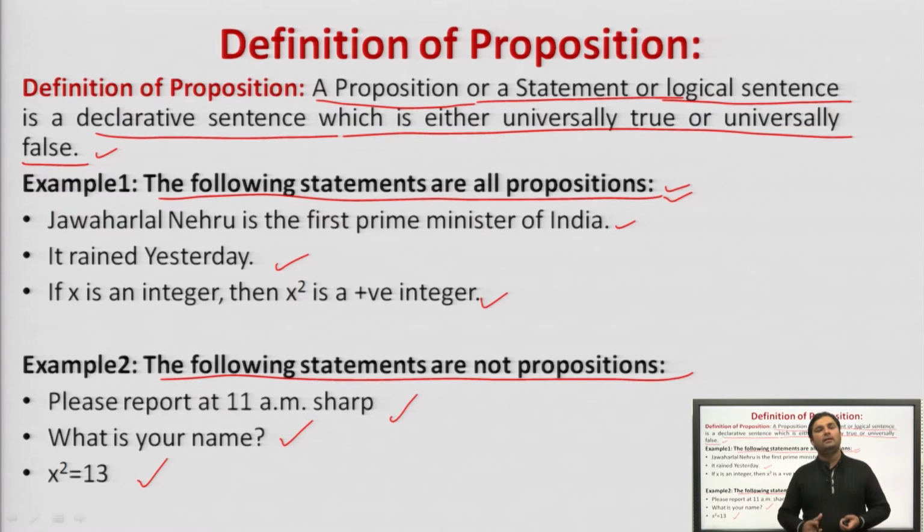So, the basic understanding from this slide is that a proposition is a declarative sentence which is either universally true or universally false. A proposition can also be called a statement as well as a logical sentence. The examples of propositions given were: Jawaharlal Nehru is the Prime Minister of India, yes true. It rained yesterday. Yes. If x is an integer, x square is also a positive integer. We can say that these are propositions, right? The following statements are not propositions: please report at 11 a.m. sharp, what is your name, x square is equal to 13. These are not propositions, right?